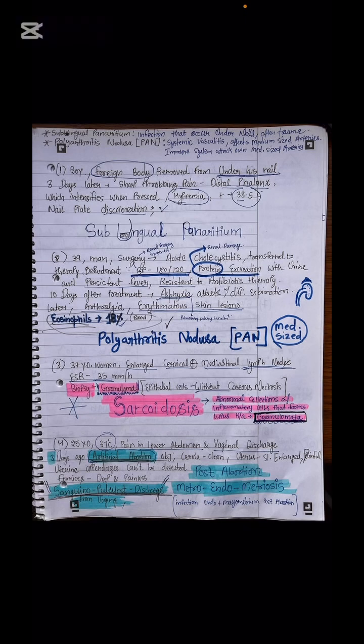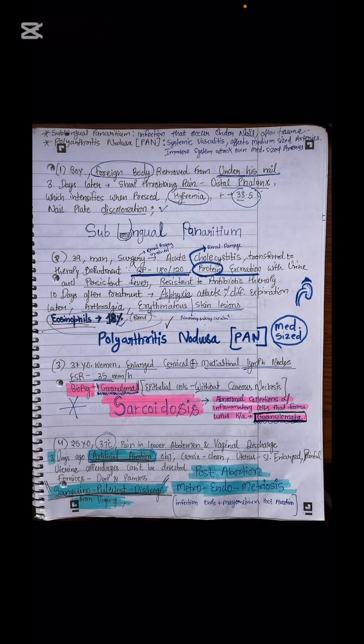Next is the case of polyarteritis nodosa. Remember, in the top block I have written the definition also, just to remember that polyarteritis nodosa is a systemic vasculitis that affects the medium-sized arteries. The immune system attacks medium-sized arteries. Our own body starts to attack the medium-sized arteries. So what are the medium-sized arteries? For example, the kidney has medium-sized arteries. So what we are going to see in the question is a medium-sized artery problem.